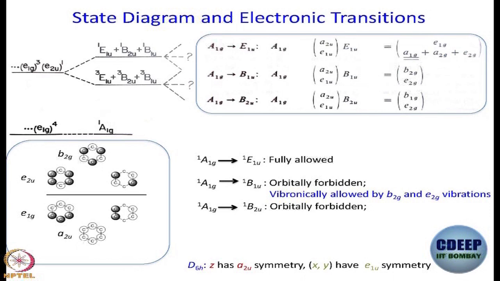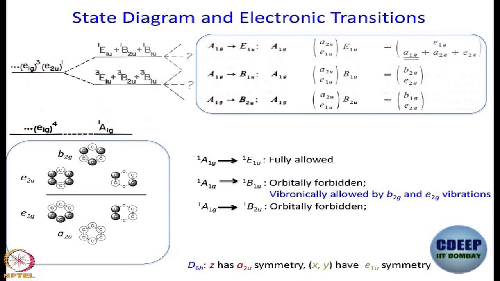We end up generating 6 different states, but as of now we do not know the relative ordering of energies. We have to do it, as we said yesterday, by a more rigorous quantum chemical calculation, and by the time we are done today, we will see that we have an experimental way of determining not only the order, but also the absolute values of these energies from the spectrum of benzene.